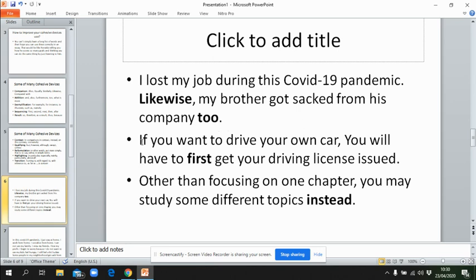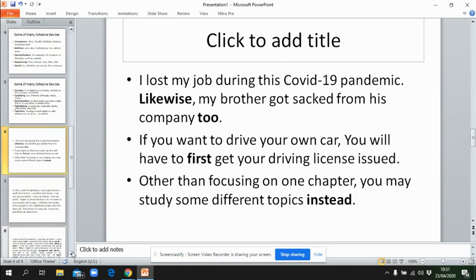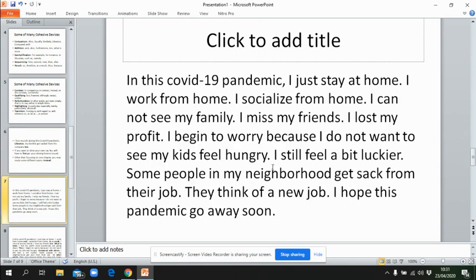Okay, the next example: if you want to drive your own car, you will have to first get your driving license issued. Other than focusing on one chapter, you may study some different topics instead. Okay, let me show you examples of using cohesive devices in paragraphs. Now, please read this paragraph first.